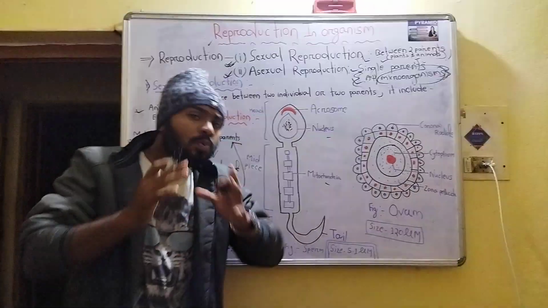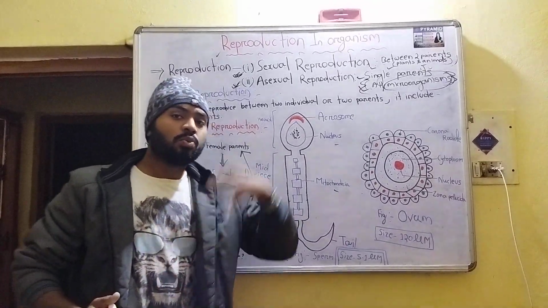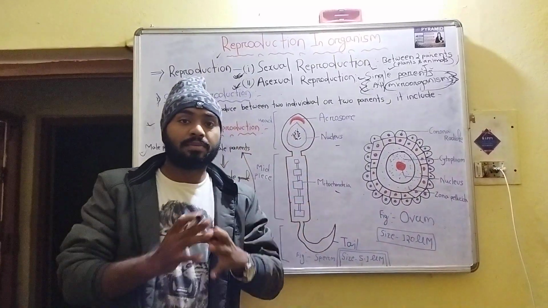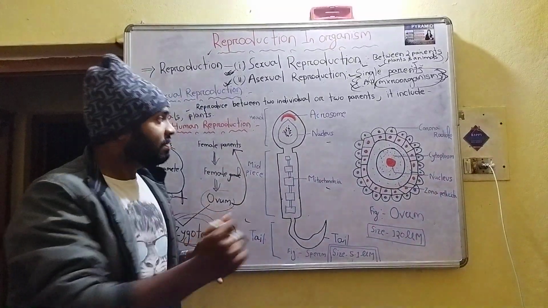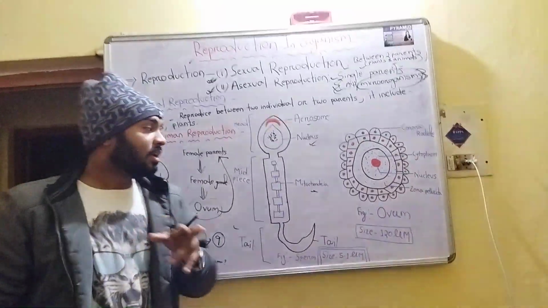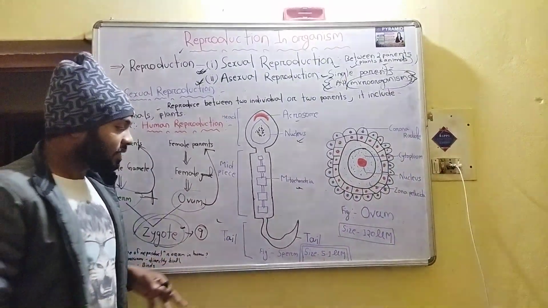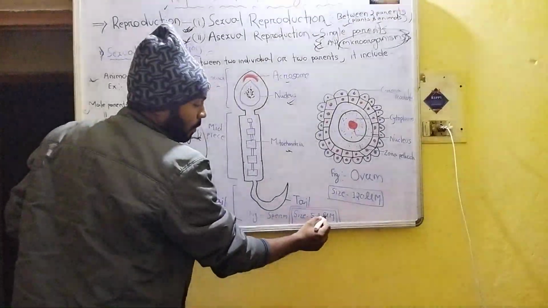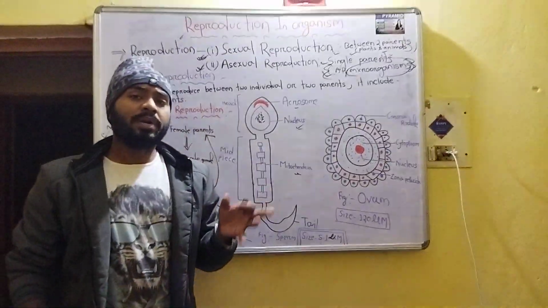If you have not understood these things, I suggest you go to my cell chapter video, and then you will understand briefly what acrosome, nucleus and mitochondria mean. This is the simple structure of the sperm, and the sperm size is 5.1 micrometer.